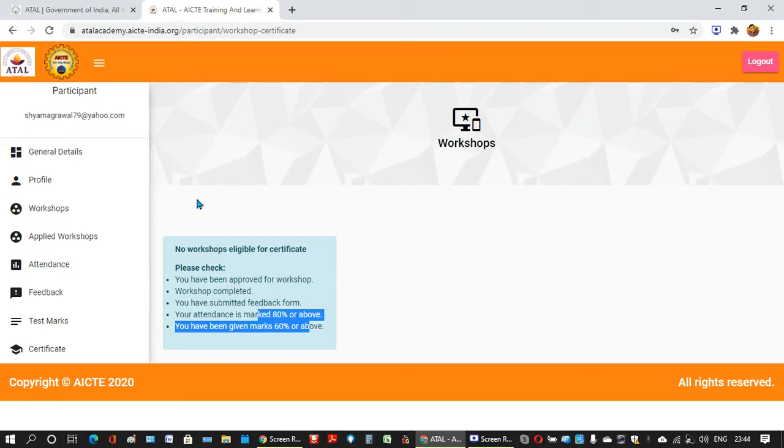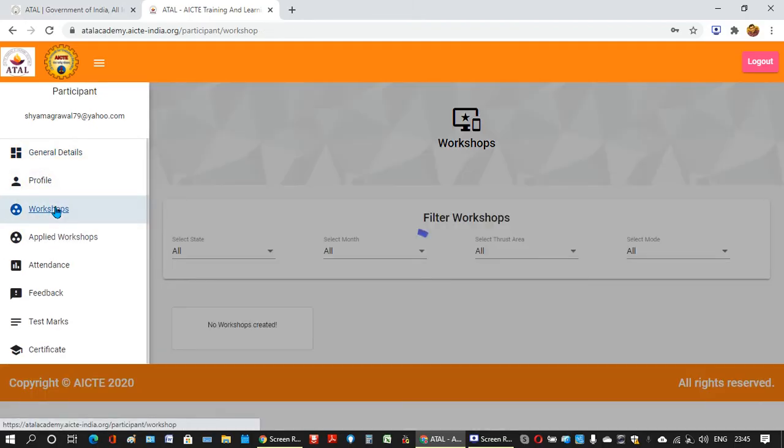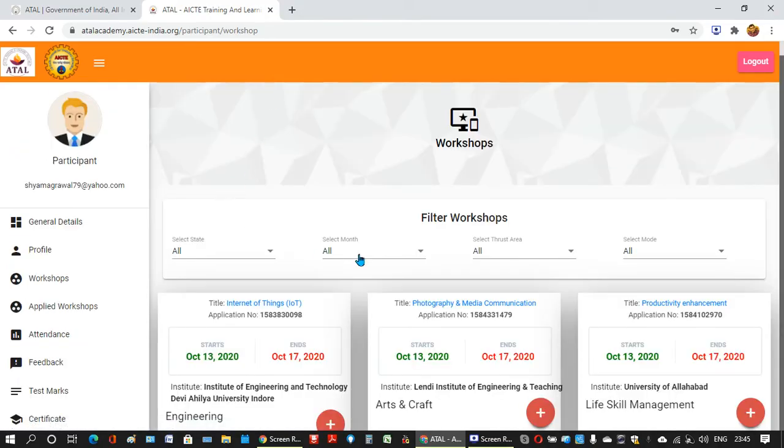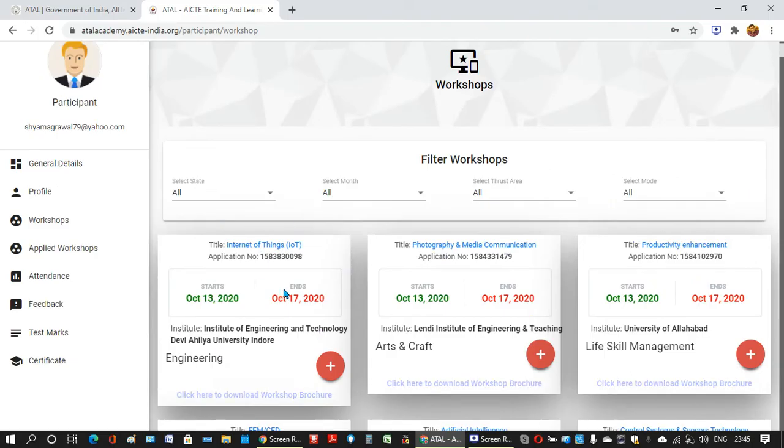So in this manner, this participant login ID for FDP on Atal works. This is not only for one FDP. Next time or next year, if you want to do another FDP on Atal, you can come to this login itself, go to workshops, search here and join a new workshop. You have already joined my workshop, so I will not tell you how to join. Otherwise, it's very simple. You simply select which workshop you want to join and press plus. The application will be sent.